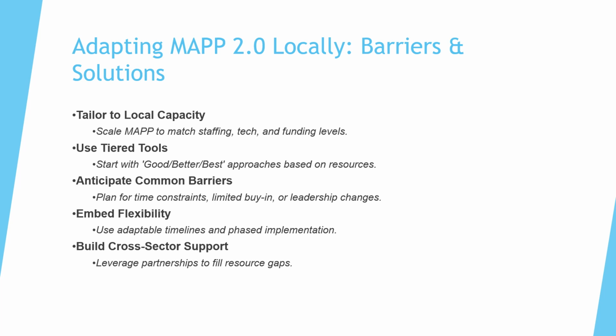Second, use the tiered tools strategy. Good, better, best. Maybe you can't run full focus groups, but you can do key informant interviews. Maybe you don't have time for a full community dashboard, but you can create summary reports with local maps and charts. Third, anticipate common barriers. Time constraints, leadership turnover, limited buy-in. These aren't unusual at all. Build flexibility into your timeline and revisit your engagement strategies if momentum dips.